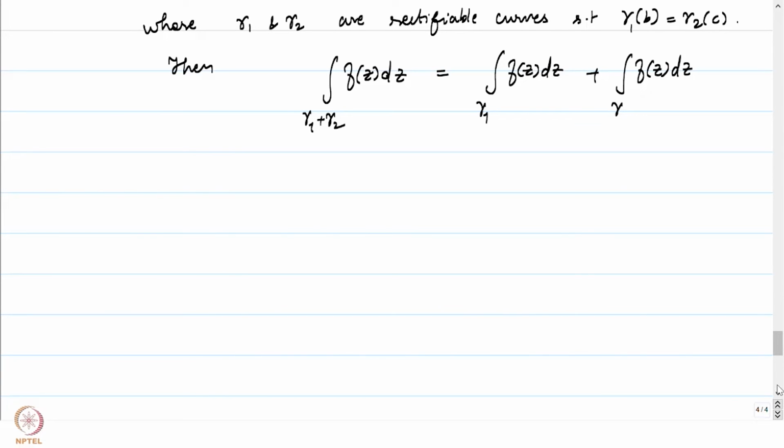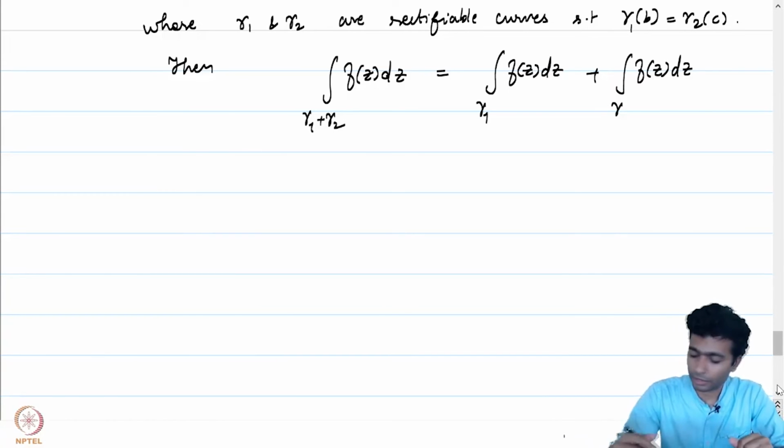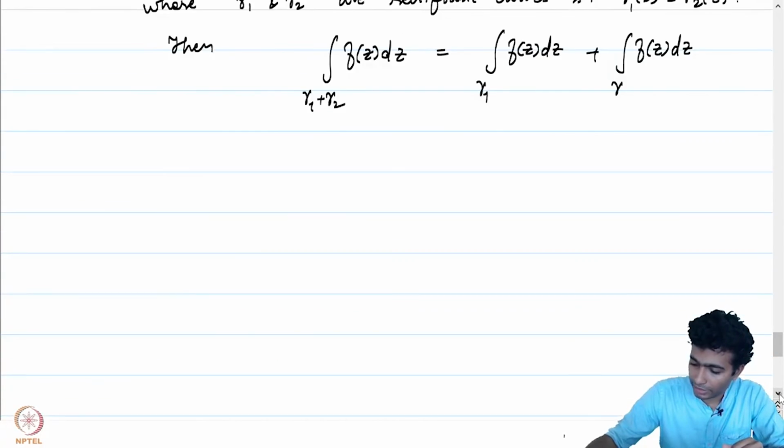So remember that if gamma 1 is defined on [a, b] and gamma 2 is defined on [c, d], then gamma 1 plus gamma 2 will be defined on [a, d plus b minus c]. It will be in that interval. And if you take any partition there, by going down to a refinement if needed, one can get hold of a partition of [a, b], and after a translation you can get hold of a partition of [c, d] as well. And using the fact that these two partitions can be used to approximate the Riemann integral of f over gamma 1 and the integral of f over gamma 2, one can prove this particular exercise. I'll leave it to you to sit down and write down the details.